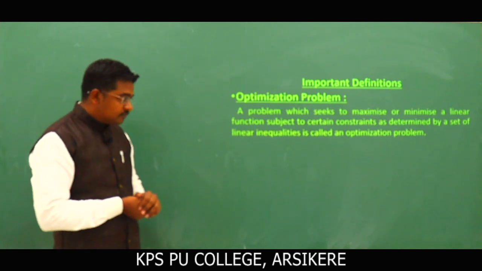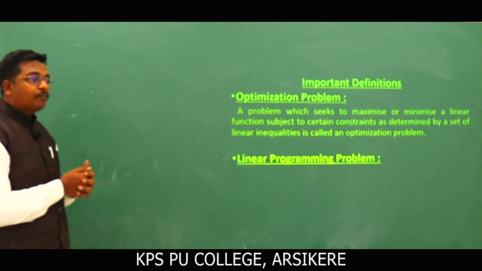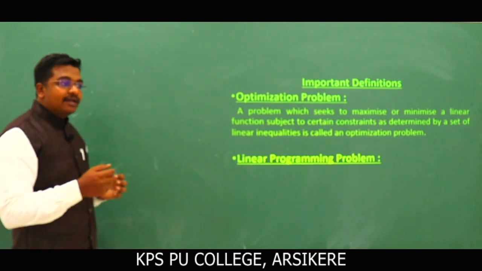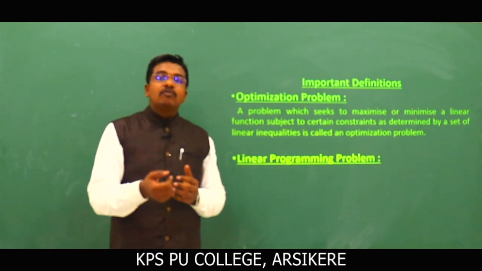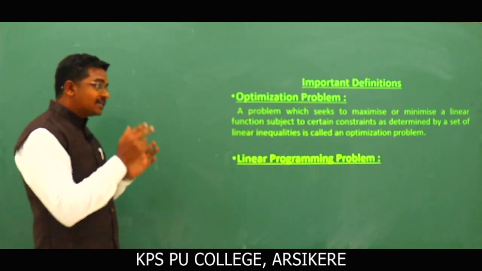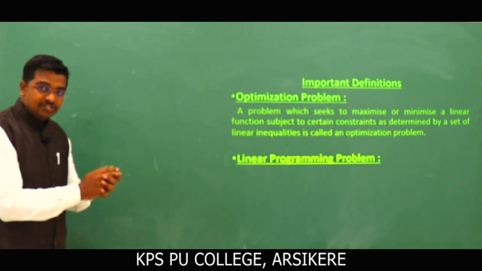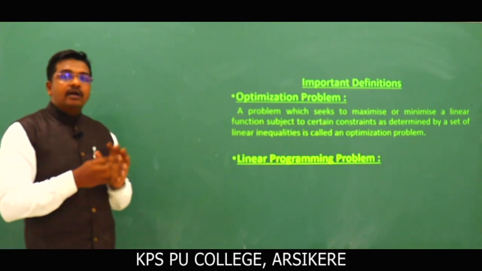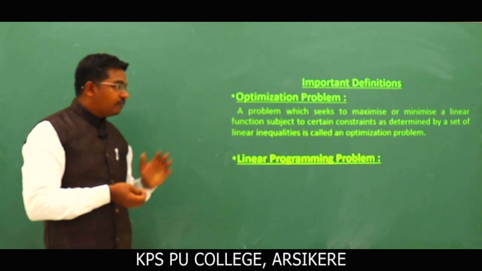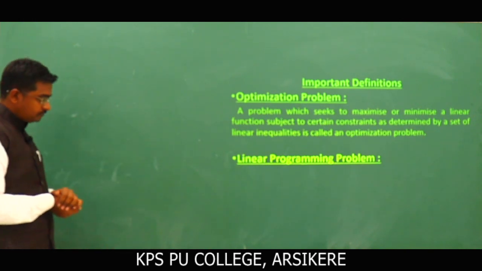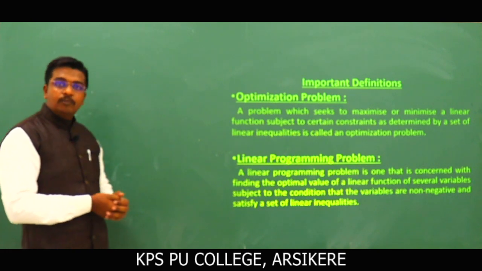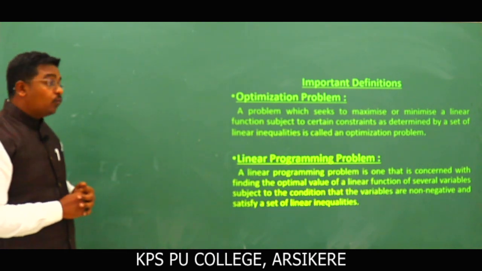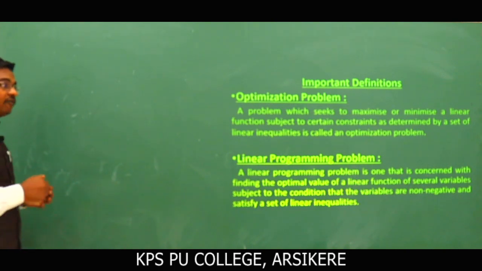Next definition: linear programming problem. A linear programming problem is concerned with finding the optimal value of the linear function under certain conditions or restrictions or constraints, and the variables are non-negative. Let us see the formal definition. A linear programming problem is one that is concerned with finding the optimal value of a linear function of several variables.